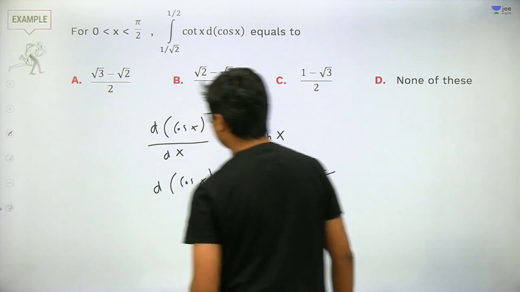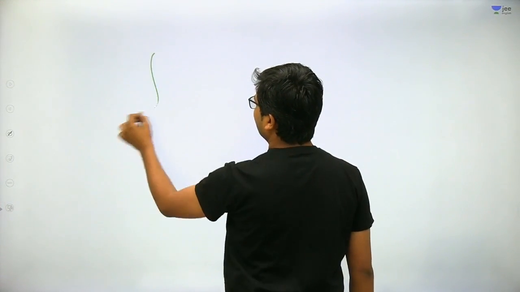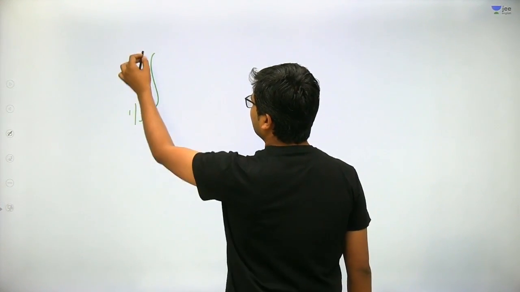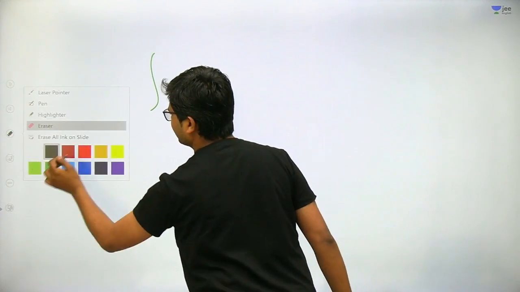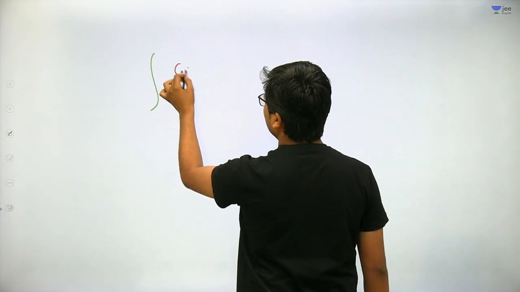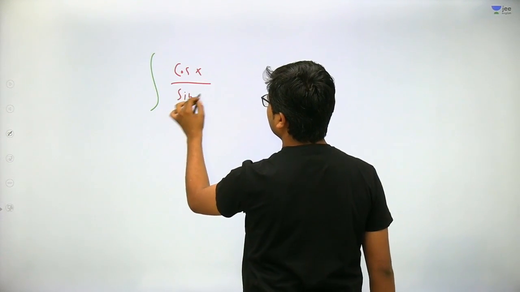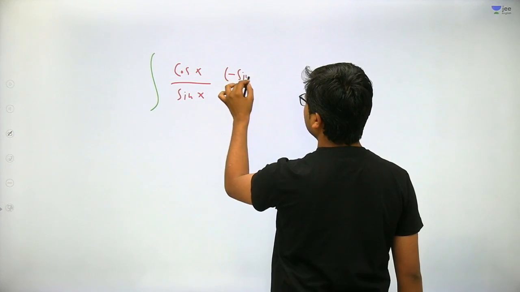Just apply this substitution. It will be 1 by root 2. That is also the trick, that cot x will be written as cos of x upon sin of x, and it will be minus sin of x dx.